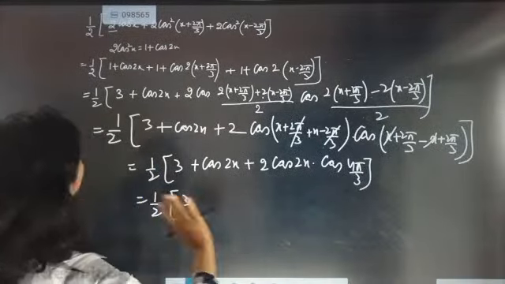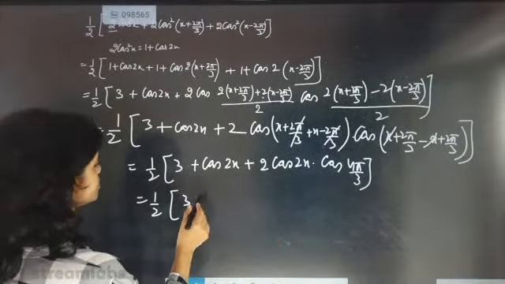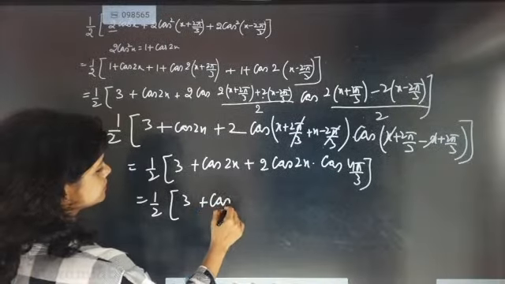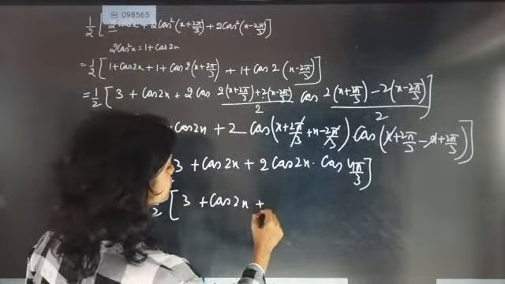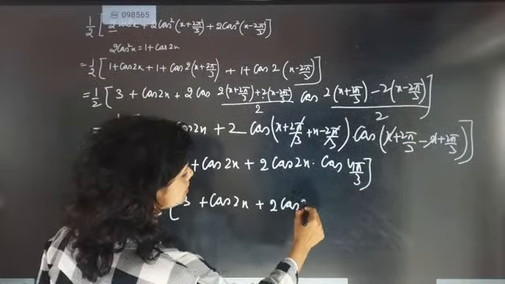Cos 2x we have kept as it is. We are not at all touching cos 2x. God knows why I am not touching cos 2x. I just left cos 2x as it is.